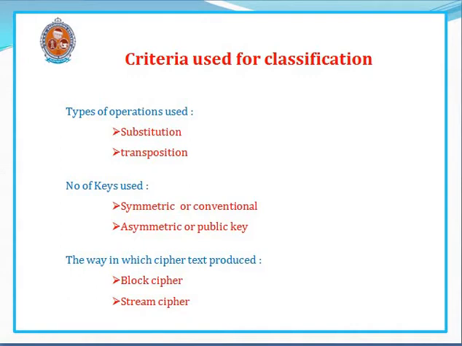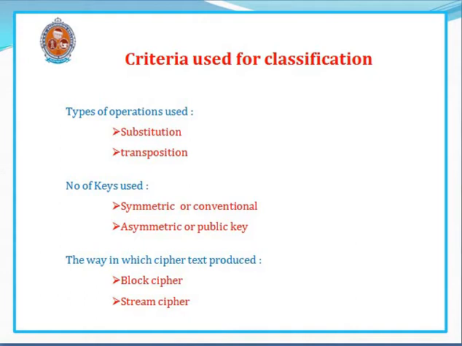Number of keys used. Based on the number of keys used, cryptographic systems are classified into two types: symmetric or conventional and asymmetric or public key. In symmetric or conventional cryptographic systems, a single key is shared between sender and receiver, and they use that key for encryption and decryption. Whereas in asymmetric or public key cryptosystems, each user has two keys, a public key and private key pair, and one key is used for encryption and the other key is used for decryption.